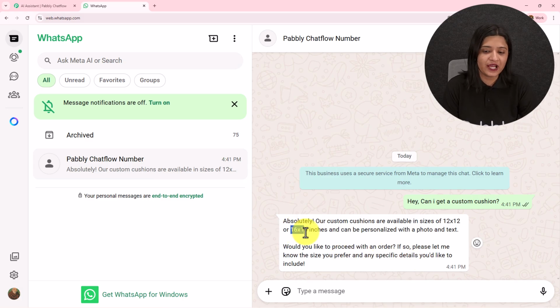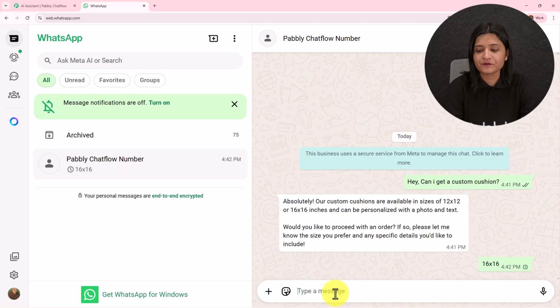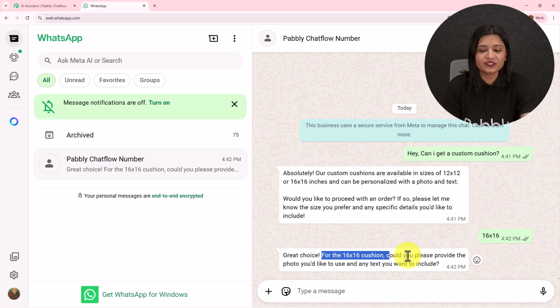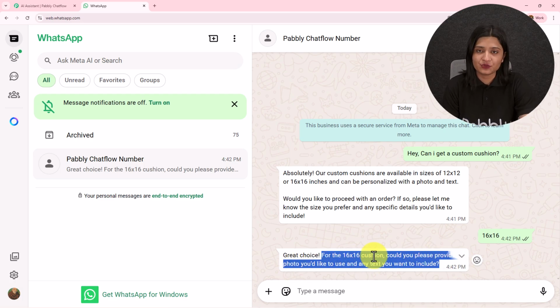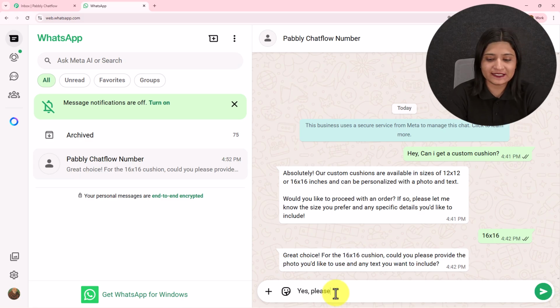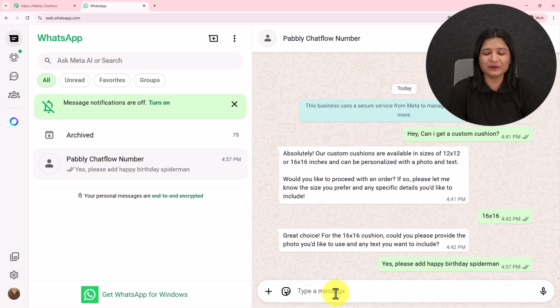So let's suppose I want to get this size. I'm going to send this message. Let's wait for the reply. So here it says, for this size, could you please provide the photo you would like to use or any text you want to include? Yes, please add happy birthday, Spider-Man. I'm going to send this message. Let's wait for the reply.